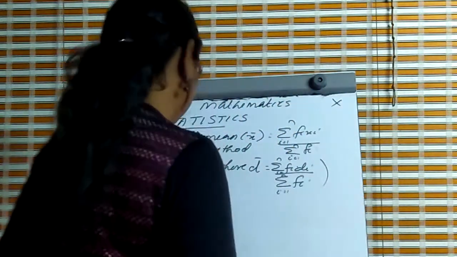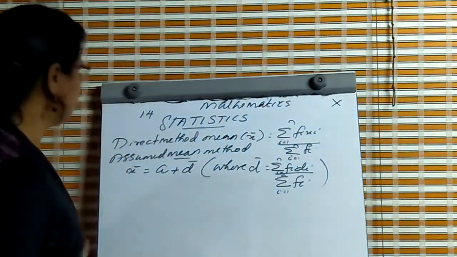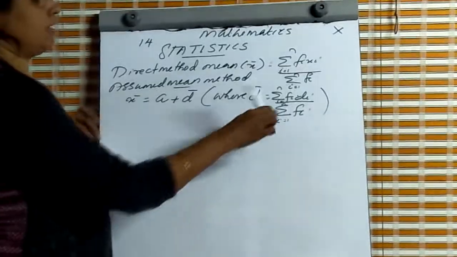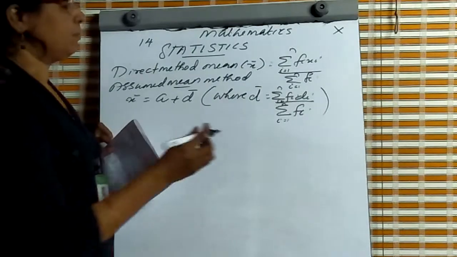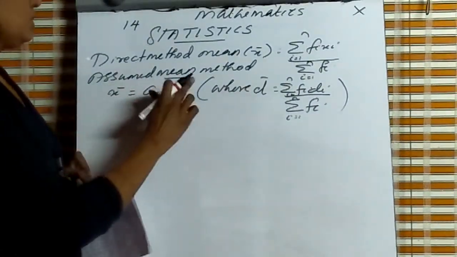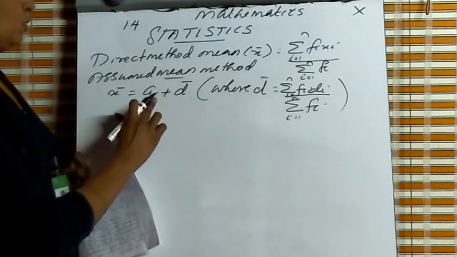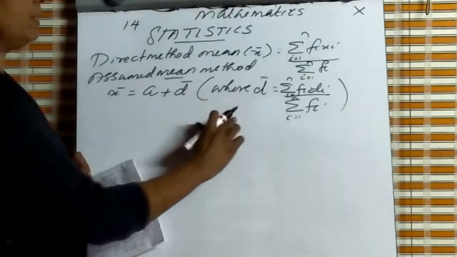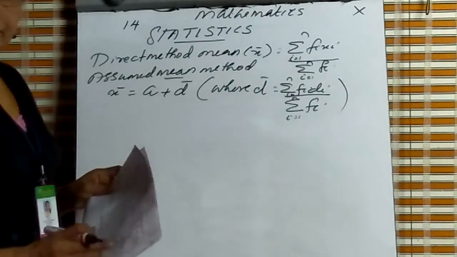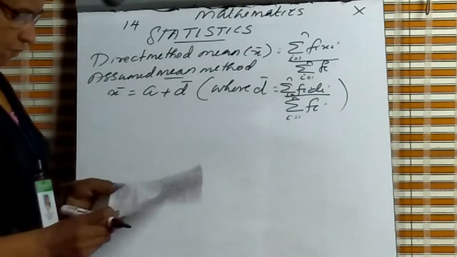Look at the board. The direct method mean formula is sigma i equal to 1 to n fi xi by sigma i equal to 1 to n fi. And the assumed mean method, x bar is equal to a plus d bar, where d bar is equal to sigma i equal to 1 to n fi di by sigma i equal to 1 to n fi.